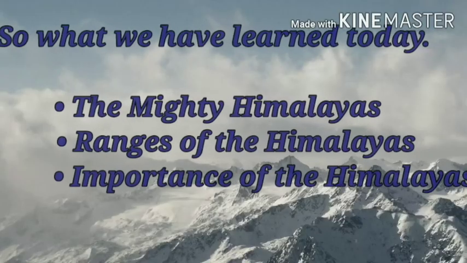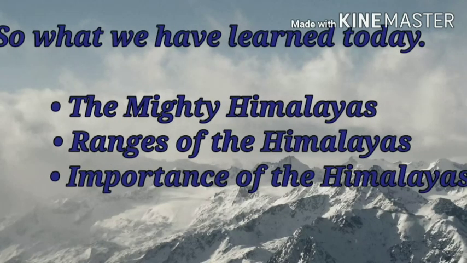Okay. So now let us discuss what we have learned in this video. We have learned regarding the Himalayas. Okay. So here I just want to add something. Do you know when the Himalayan mountains were formed? They formed about 70 million years ago. And how did they form? They formed when two plates of the earth collided with each other. Collided means hit. Okay, so that is how the Himalayan mountains were formed.